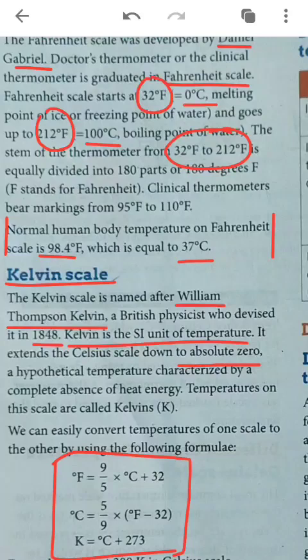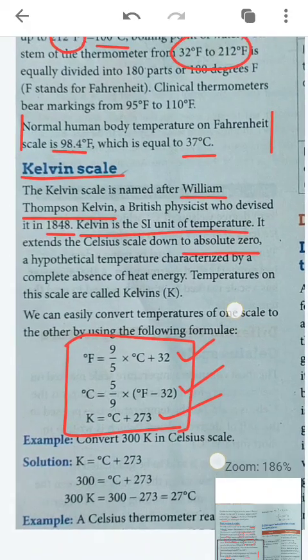Suppose Celsius temperature is given in degree Celsius, so we can convert into Fahrenheit by using this formula. Suppose temperature is given in Fahrenheit scale, we can convert it into degree Celsius by using this formula. Suppose temperature is given in degree Celsius, so we can convert into Kelvin scale by using this formula. Here one example is given.